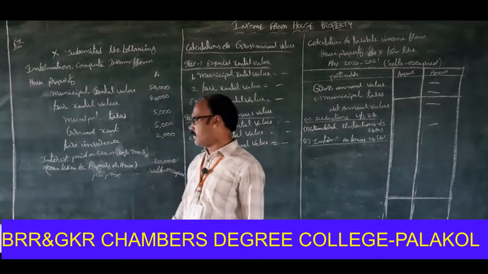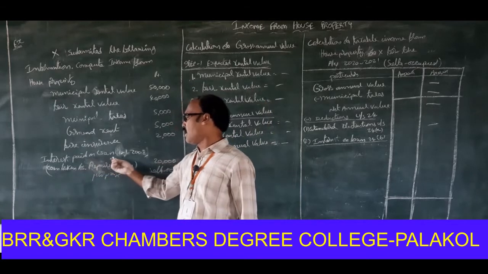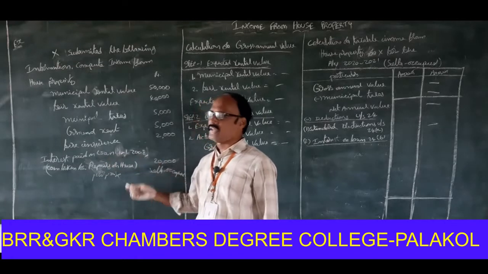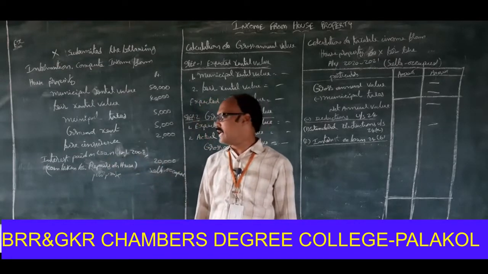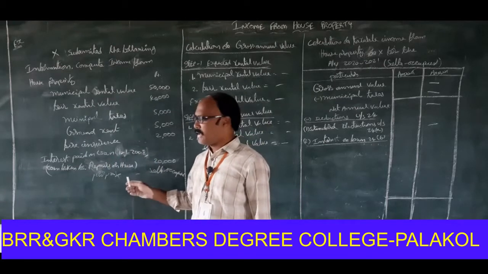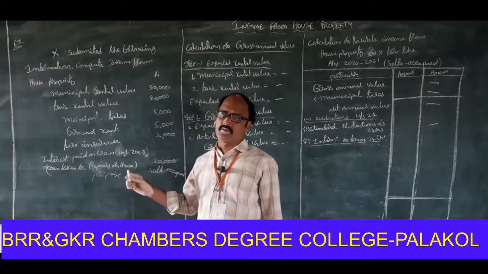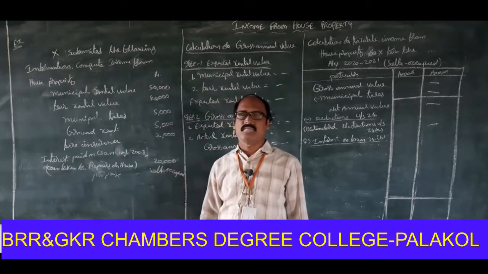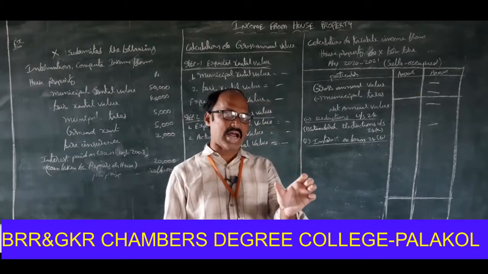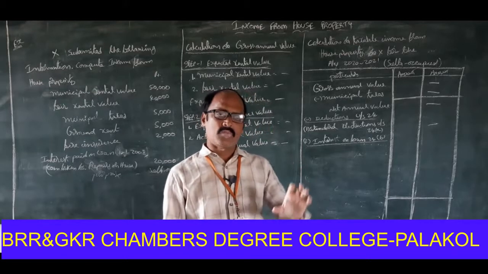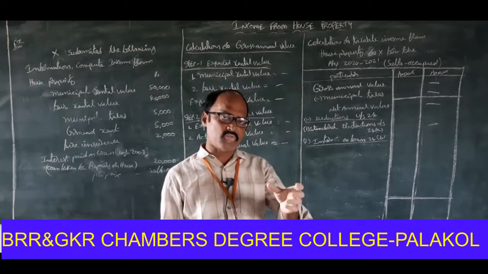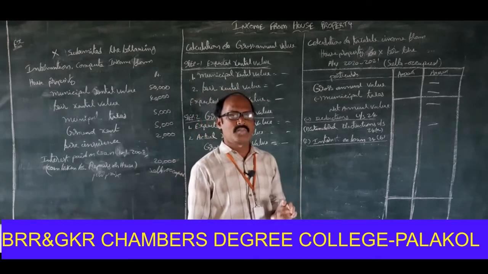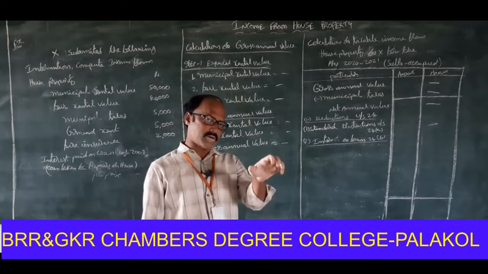This is the most important one. Interest paid on loan 1/1/2008. That means the interest paid on loan before 1/4/1999. 1/4/1999 is the standard date. If interest is paid on loan before 1/4/1999, the following least amount is allowed as deduction. This is the section.